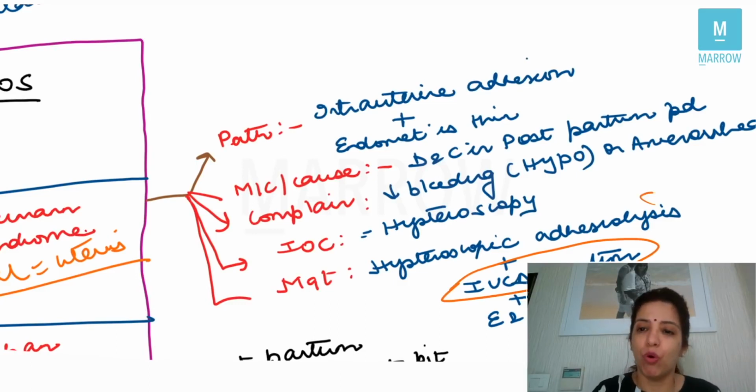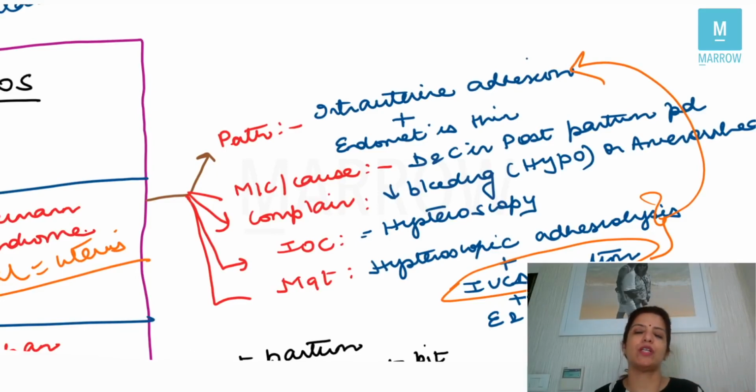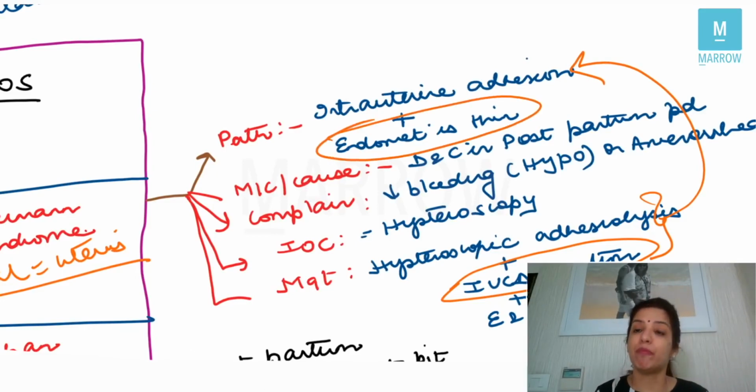Now, both these things have taken care of one problem, and that was intrauterine adhesions. But in Asherman syndrome, there is another problem: the endometrium is thin. So I need to build the endometrium, and today we were saying that the hormone which proliferates the endometrium is estrogen. In other words, if I want to make her endometrium proliferate, I have to give her estrogen.